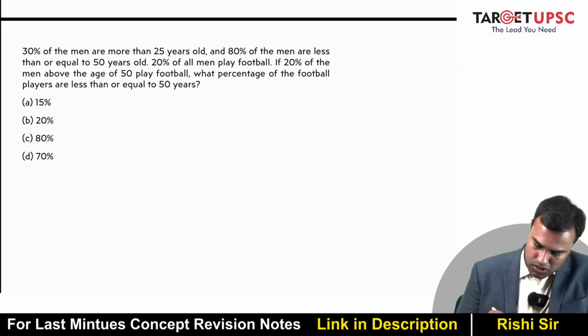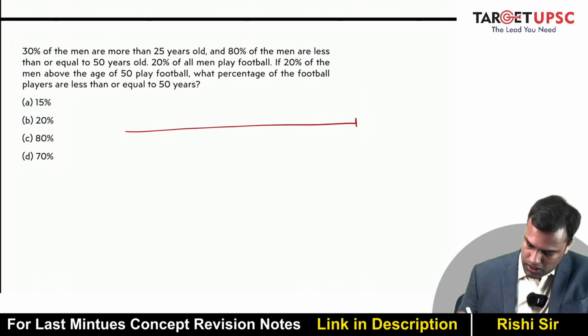So 30% of the men are more than 25 years old. So you have more than 25 and less than or equal to 50. How many are there in more than 25? 30% of the men are more than 25. So, okay, let me draw it like this.